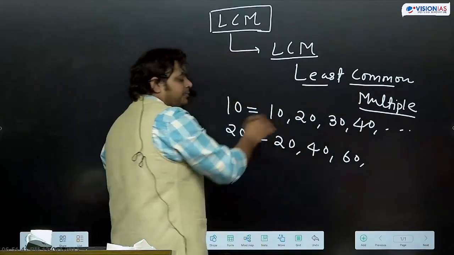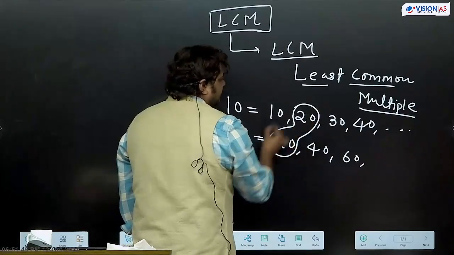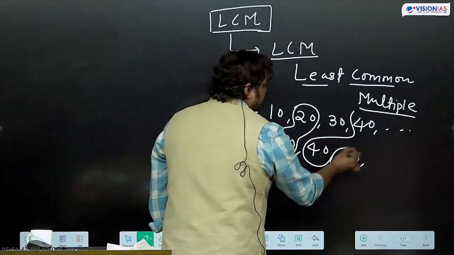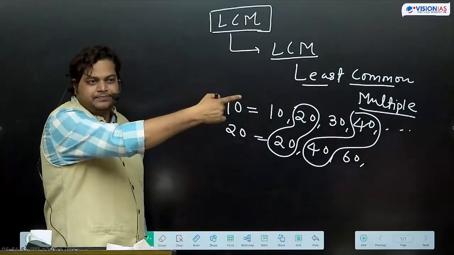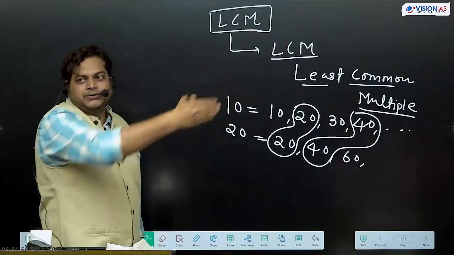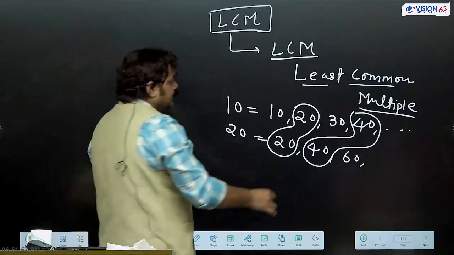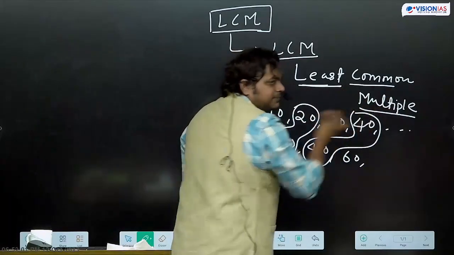So what are common multiples here? 20, 40, and so on, like 60, then 80, 100. This way we are going to get different multiples. And then it is written कि LCM we need to find out, the least common multiple.